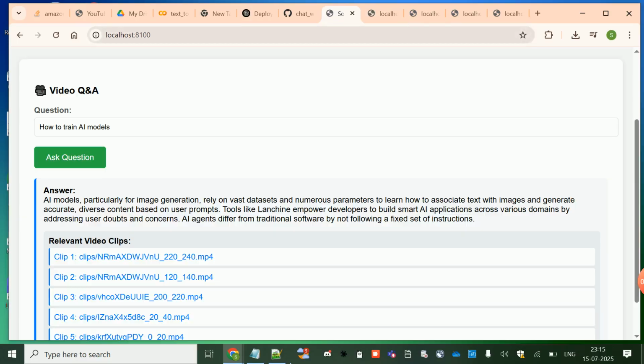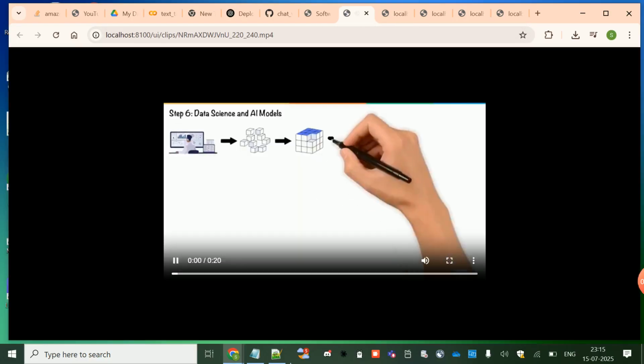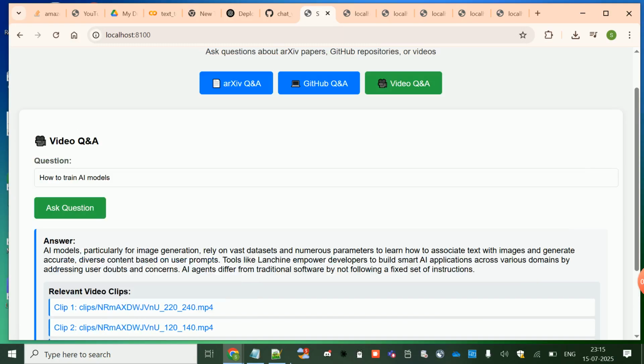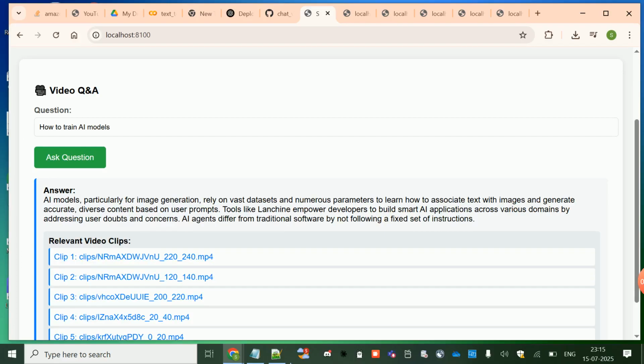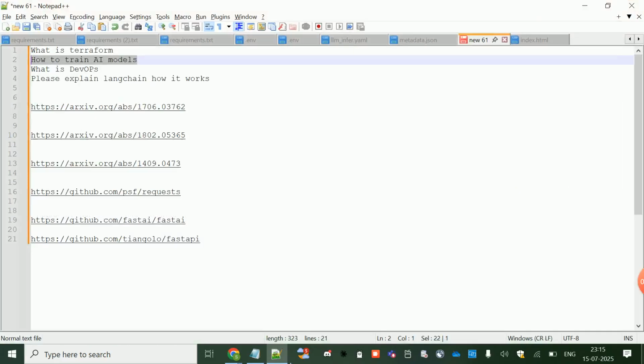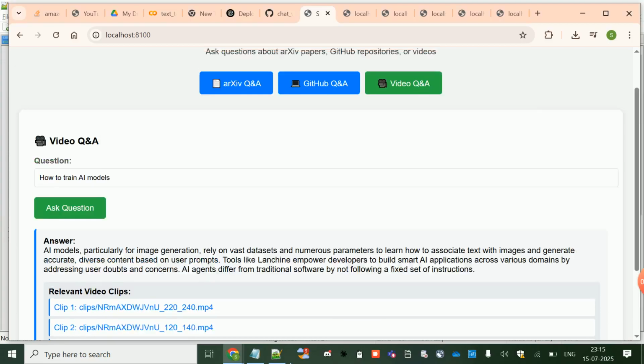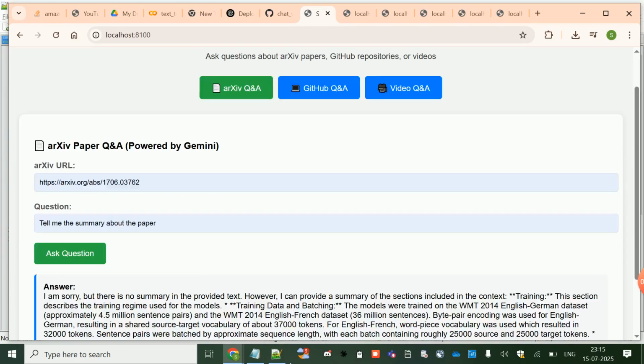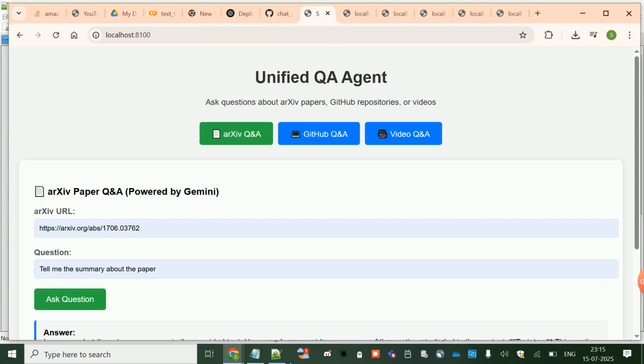So it gives the answers as well as the clips where you can find those. So this is about YouTube chat, and I've shown you GitHub chat and also the Arxiv chat. So you can chat with any of these three agents.